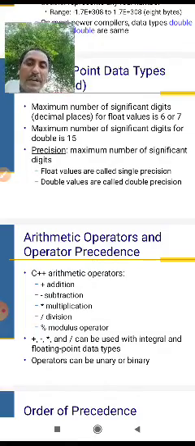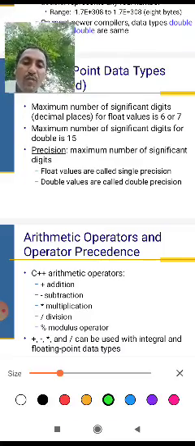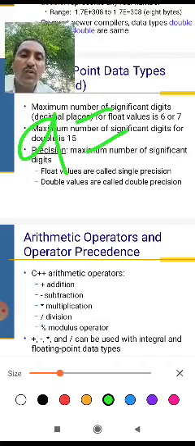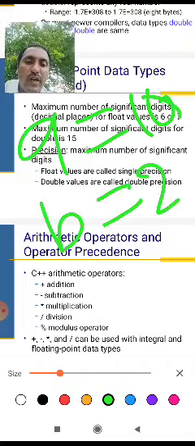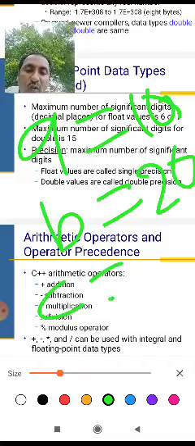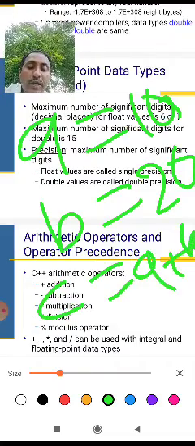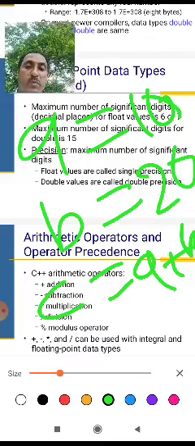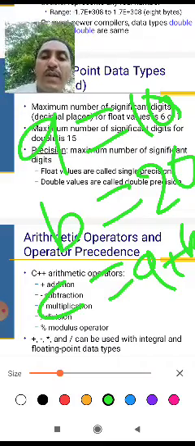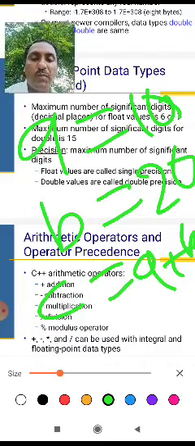For example, with arithmetic operators, take a equal to 10 and b equal to 20. Then c equal to a plus b. This is addition, the sum of two digits in a C++ program. Variables a and b are added and stored in variable c.